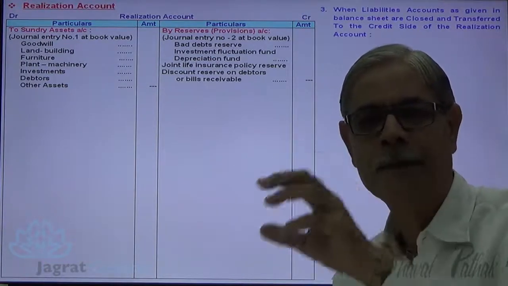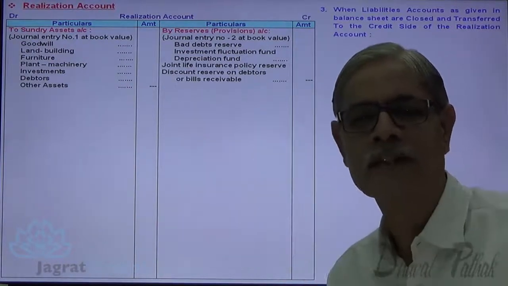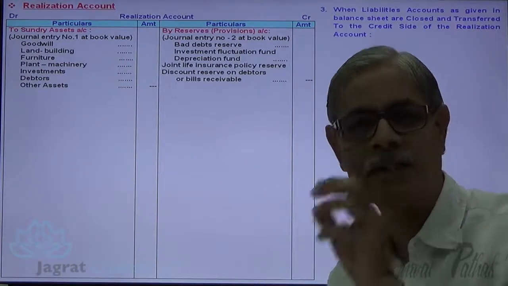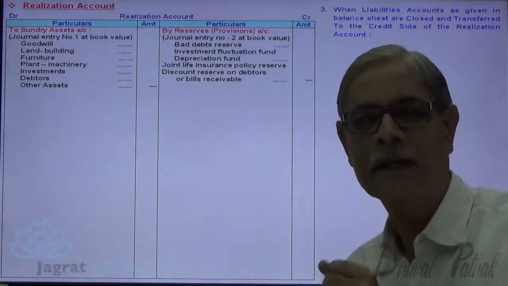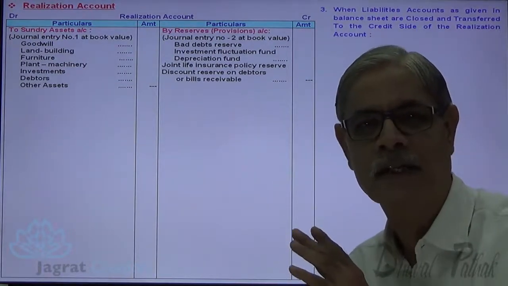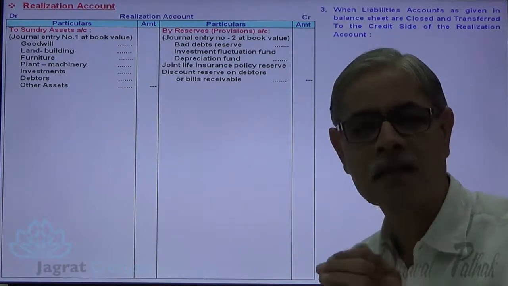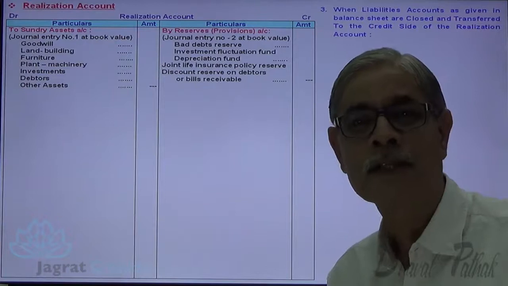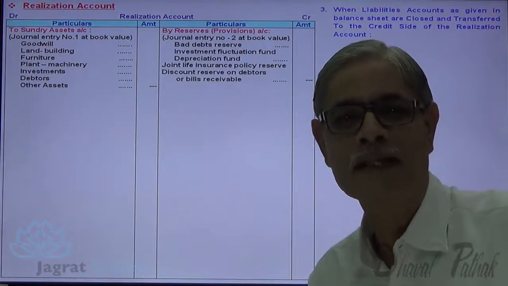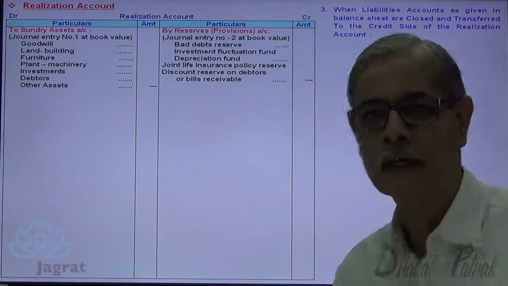But at present, let me transfer first of all liabilities to be settled to the credit side of realization account. When you transfer all liabilities, partner's loan has a status other than outside liability. So partner's loan to a firm is not transferred to the credit side of realization account, but a separate account is opened for that. Similarly, partner's current account and partner's capital account are not liabilities to outsiders, so we shall prepare a separate account for partner's capital account and partner's current account. Observe it now.